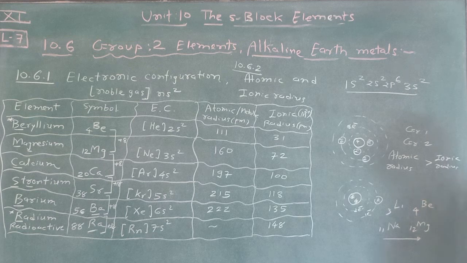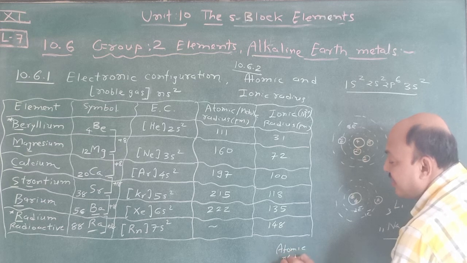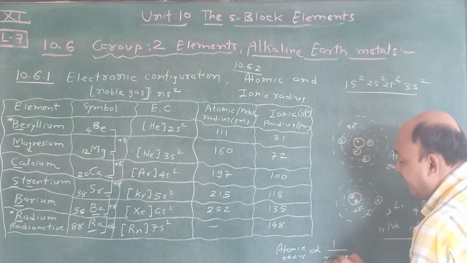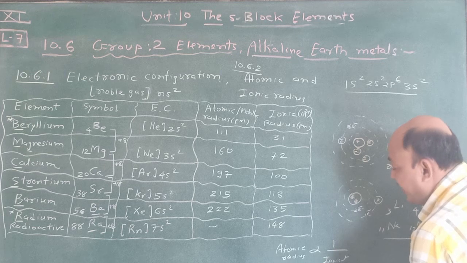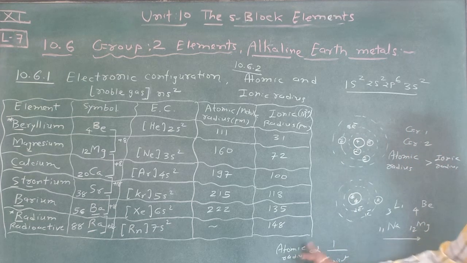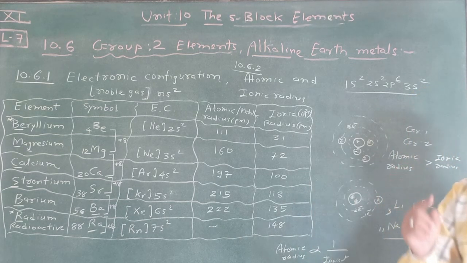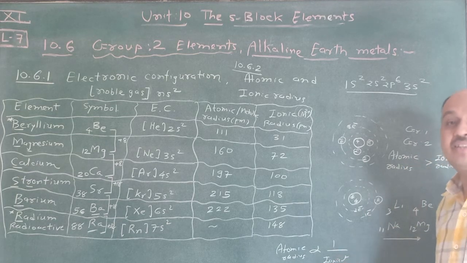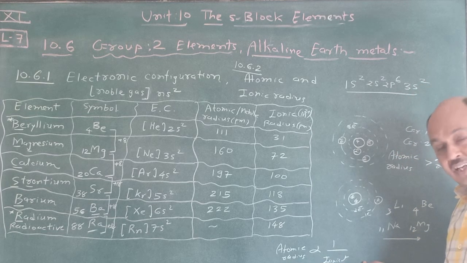And remember another thing, which is very important: atomic radius or metallic radius is proportional to 1 upon ionization enthalpy. What is the meaning of this? This is a very easy way. Suppose atomic radius increases, ionization enthalpy decreases. Once again I repeat, atomic radius increases, ionization enthalpy decreases in many cases, but there are exceptions also. So when atomic radius increases, ionization enthalpy decreases, and it shows they are inversely proportional.